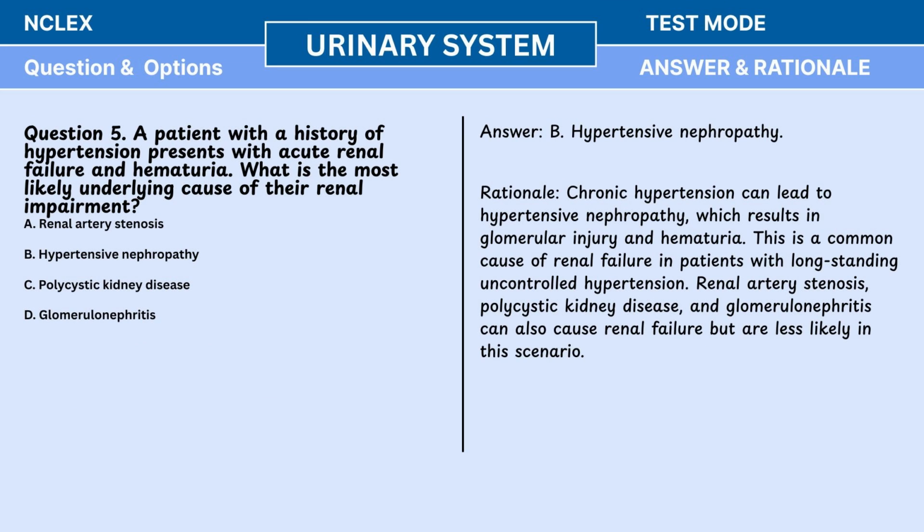Rationale. Chronic hypertension can lead to hypertensive nephropathy, which results in glomerular injury and hematuria. This is a common cause of renal failure in patients with long-standing, uncontrolled hypertension. Renal artery stenosis, polycystic kidney disease, and glomerulonephritis can also cause renal failure, but are less likely in this scenario.